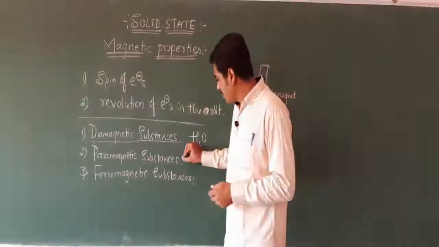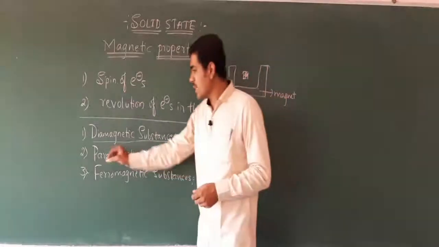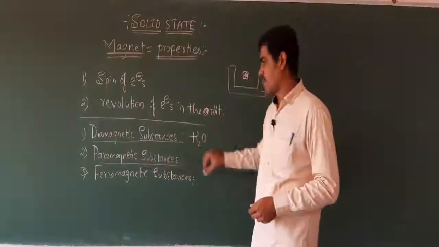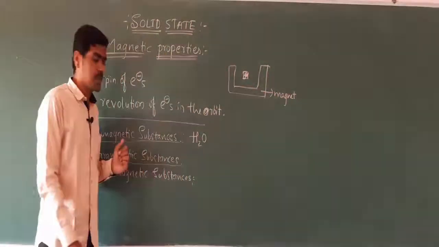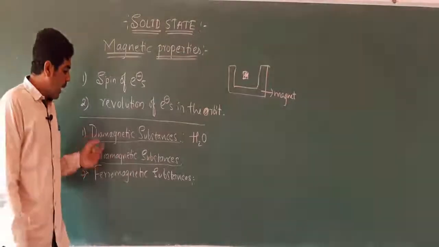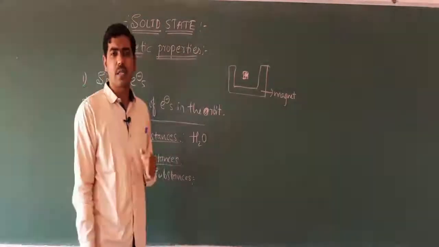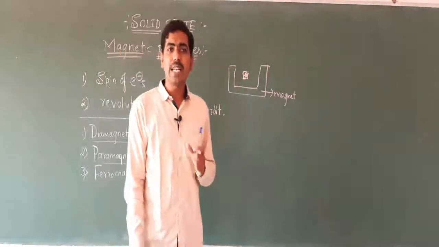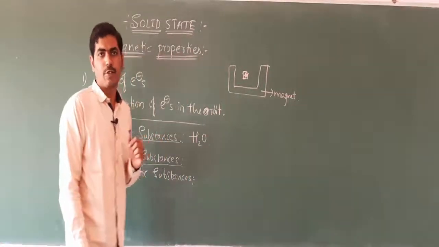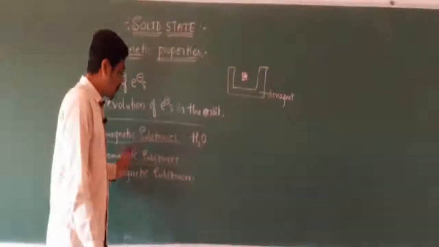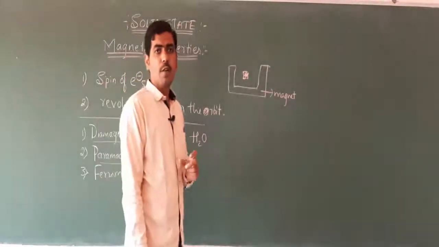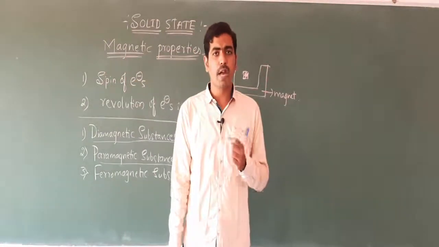And if we come to the paramagnetic substances, what is the meaning of paramagnetic substances? The paramagnetic substances are the substances which are weakly attracted by a magnetic field. So these substances, which are said to be paramagnetic, are weakly attracted by a magnetic field.